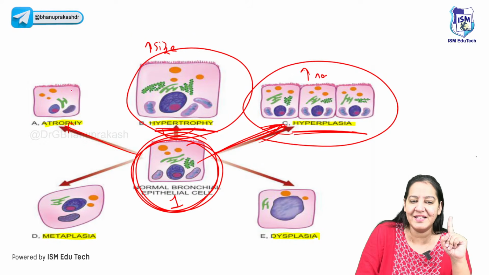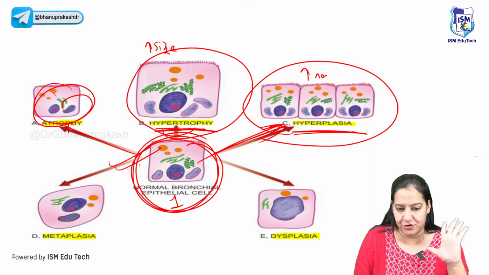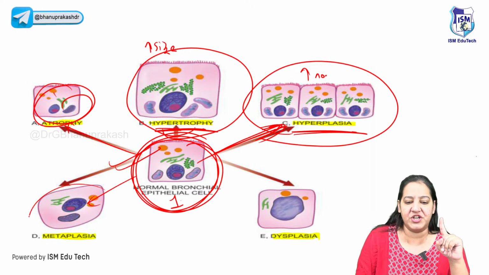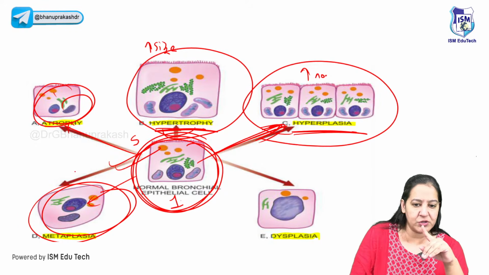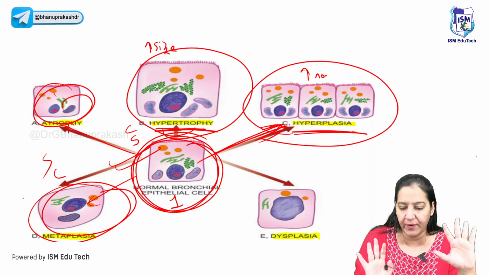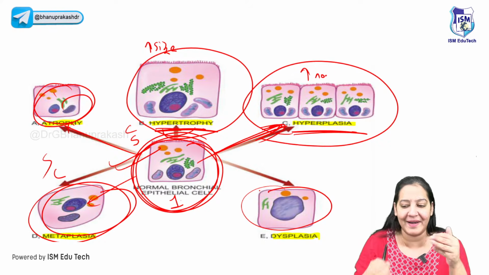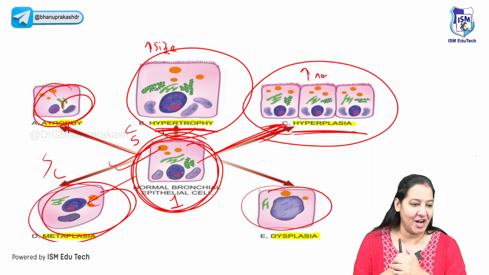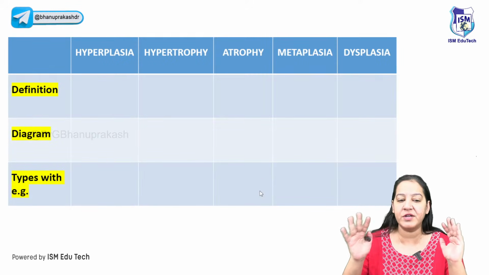The third one, you can see that the size is decreased. Compare the size of this with the normal cell. So this one is atrophy, right? This one is metaplasia. So one type of cell converted to another. Initially it was squamous, now it's columnar, or initially it was columnar, now it's squamous, whatever, right? And the last one is dysplasia. It is disordered development. It is a pre-malignant lesion. Everyone give me a thumbs up in the chat box if you got the definition of the 5 types of adaptations, right?